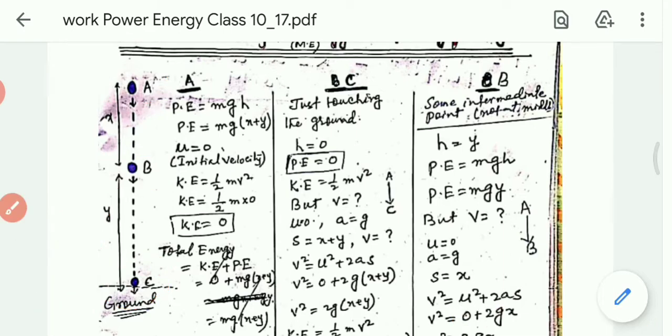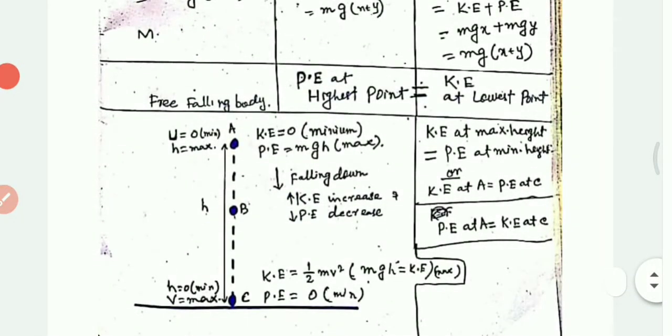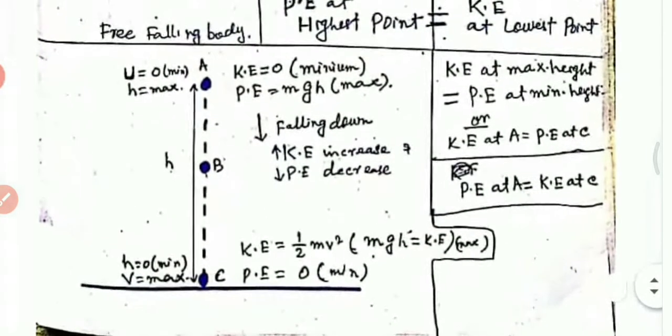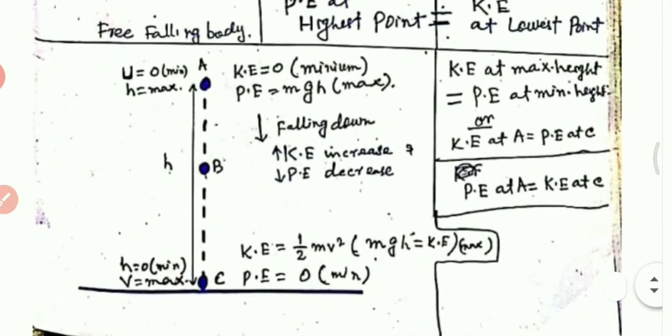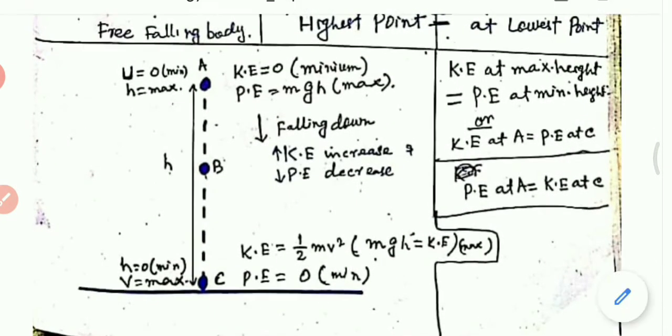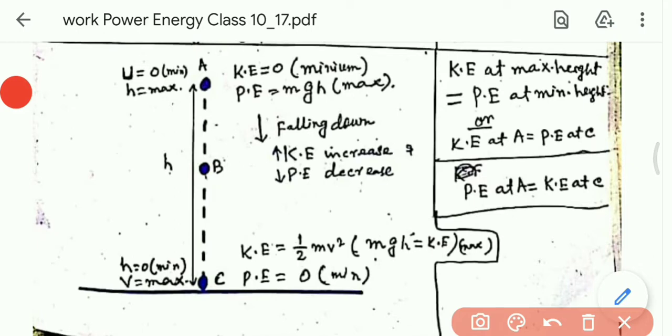Hope you have understood. Now look at this. Some more points are there. Very important points. You have to remember this one. Look at this here. At the point A, u is 0. That is, initial velocity is 0.